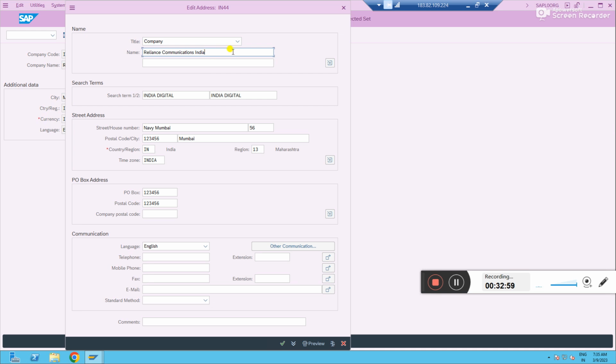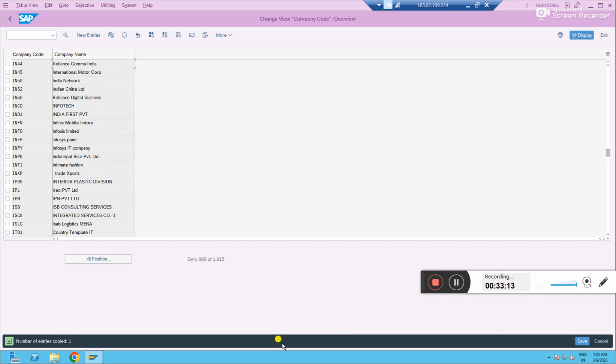It is asking for a few more fields. This is not a digital. This is communication. Okay, other details are the same. Just it is saving my time, right? Just copy it, rename it, and save it. Now it will save in the same transport request. Now I can see IN60, which is digital, and IN44, which is communication, right? Two company codes I have created.